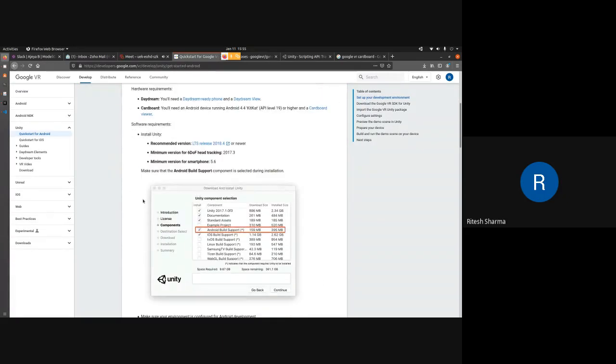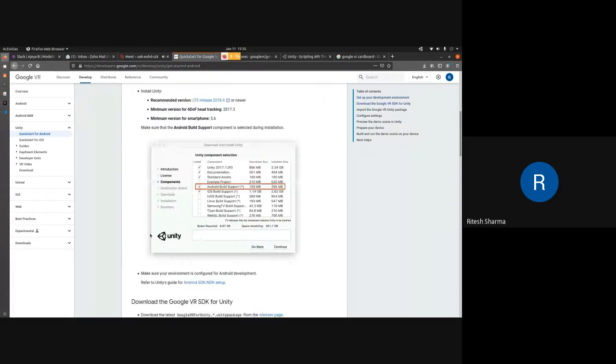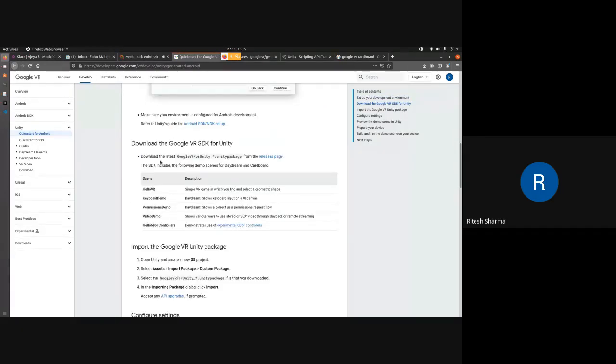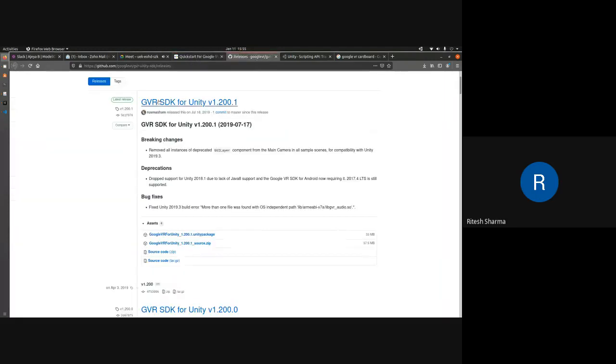In quick start they talk about Unity as well, but we have already gone through all this, so we don't need it. You just come down to download the Google VR SDK for Unity, where you will get this link. So click on release page. Clicking on this page will take you to their GitHub repository, where you will have the source code as well, but we don't have anything to do with the source code as of now. We just need this Unity package.